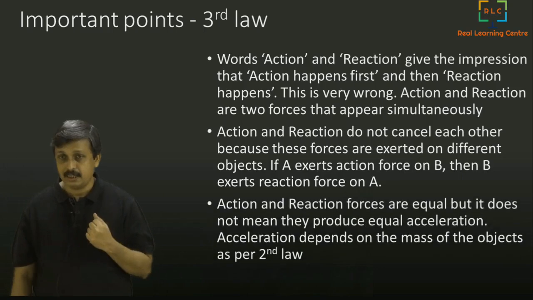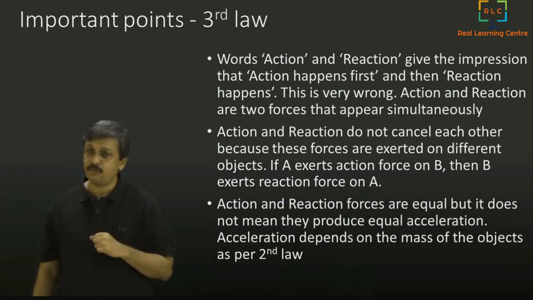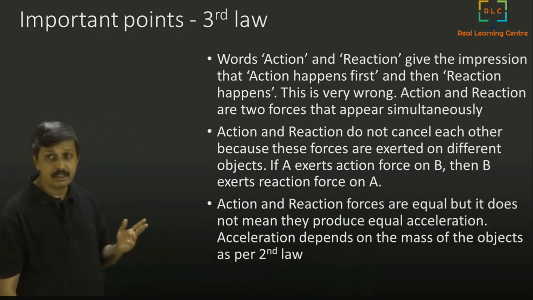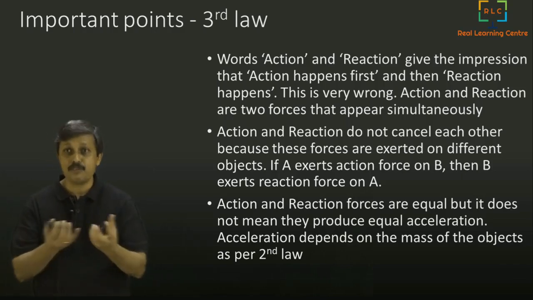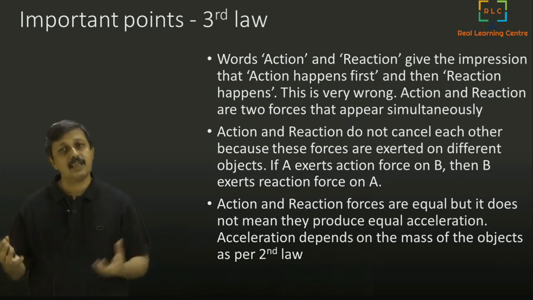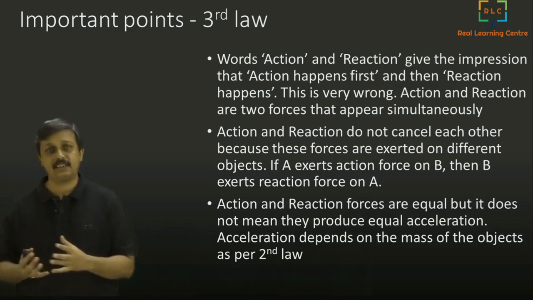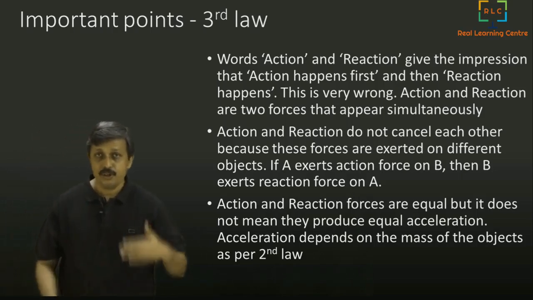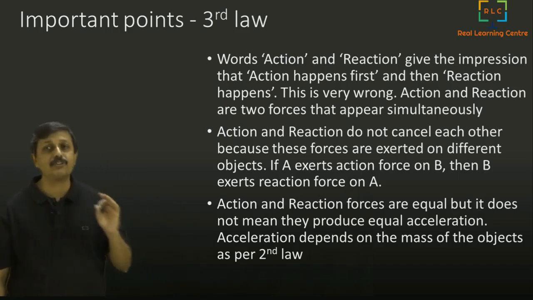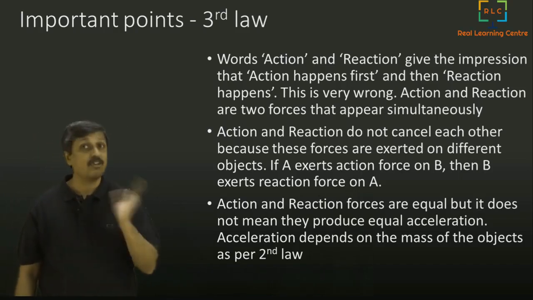And thirdly, action and reaction forces are equal, but that does not mean they produce equal acceleration. Where there is higher mass, it produces lesser acceleration, and where there is lower mass, it produces more acceleration. If you remember all these three points, you will not remember the law wrongly.